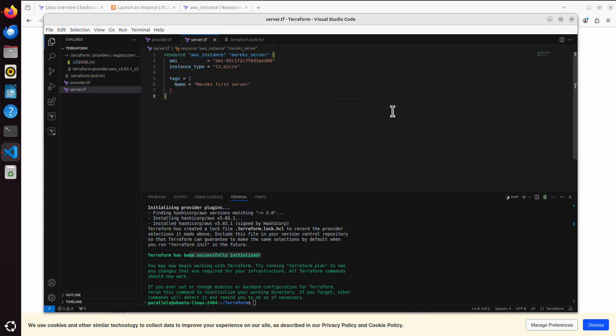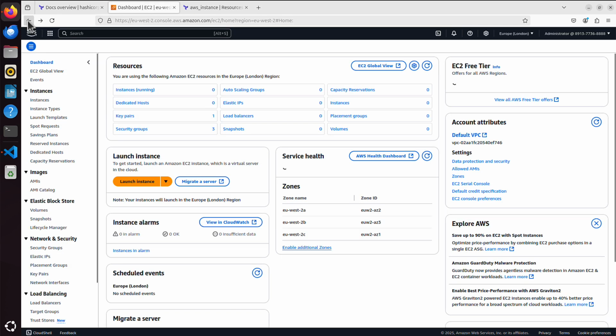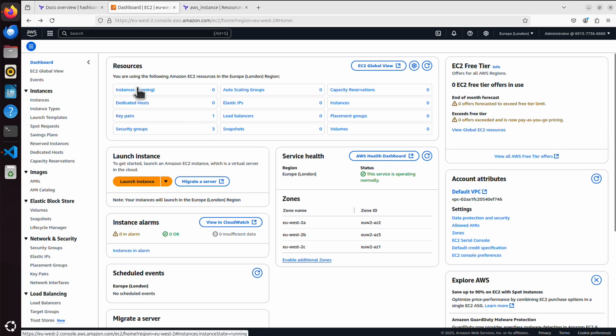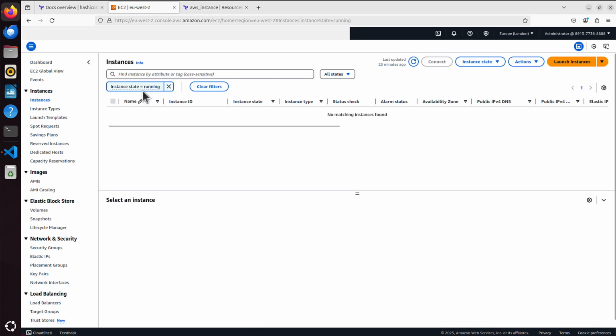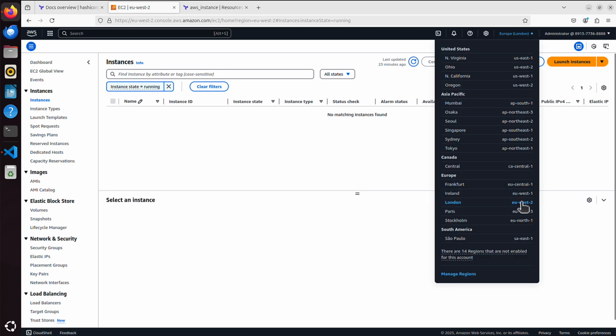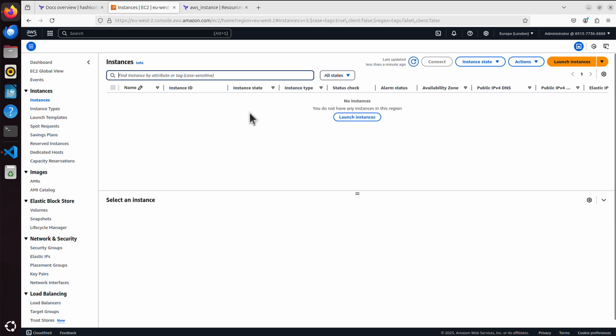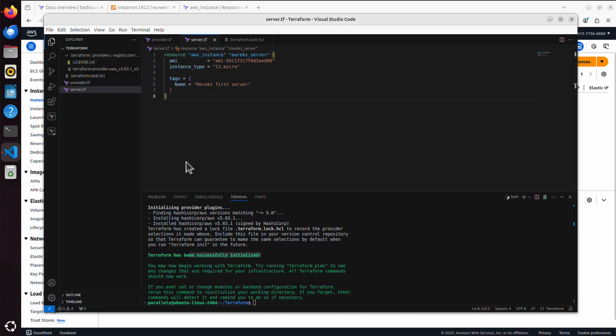So how do we create that server? Let's first go back to our AWS. Let me go back to show the number of instances. As you can see, we have no instances running, which means we have no virtual servers. If I click on that, you also have to make sure you are in the correct region, yes? We are going to create our server in London, which is eu-west-2. So let's monitor it. I will just leave it as it is, and we have no running instances. I can even remove that filter, which will show me all instances, even if they are stopped, but we still don't have any. So now I will go back to my code, to VS Code, to my terminal.